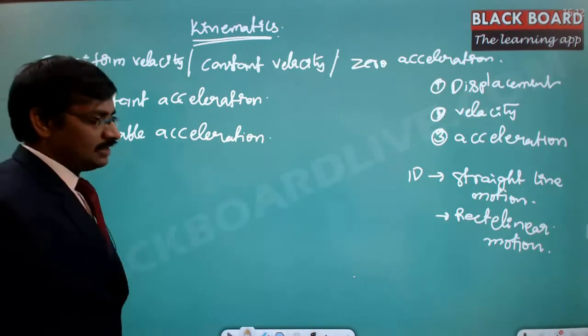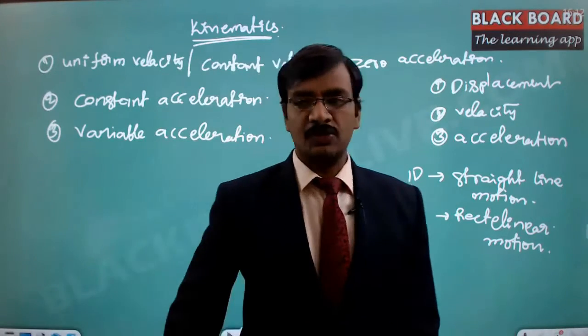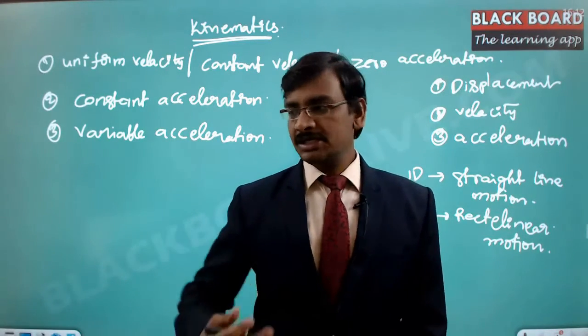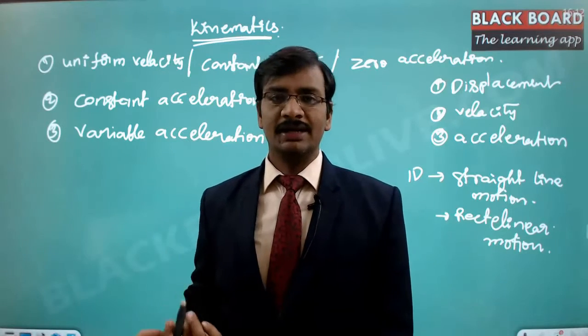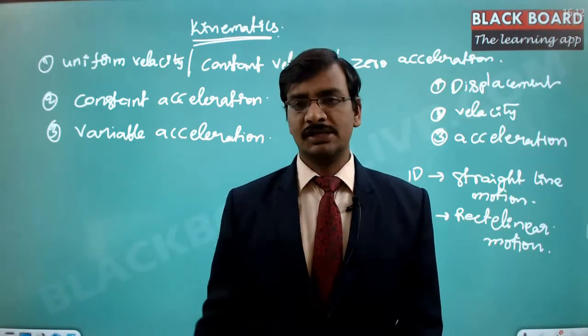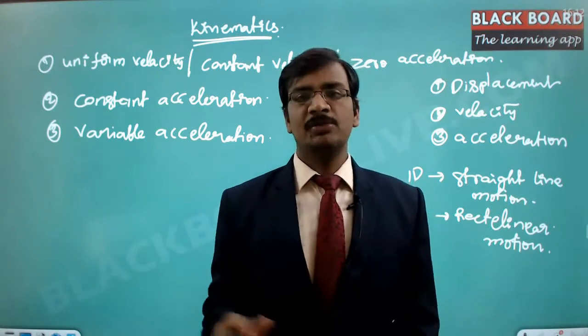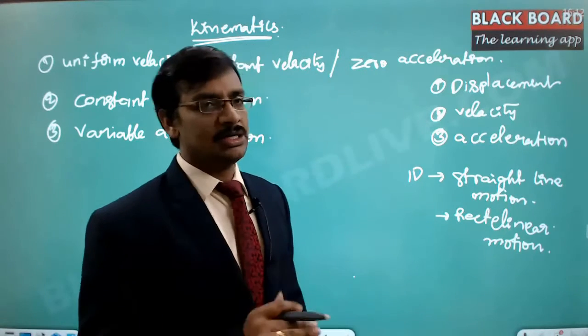These three kinds of rectilinear motion are what we are going to analyze. But the methodology we are going to adopt in all three categories is exactly the same. There is no difference at all. If you understand one, you will be able to solve any level of complex problems related to this.